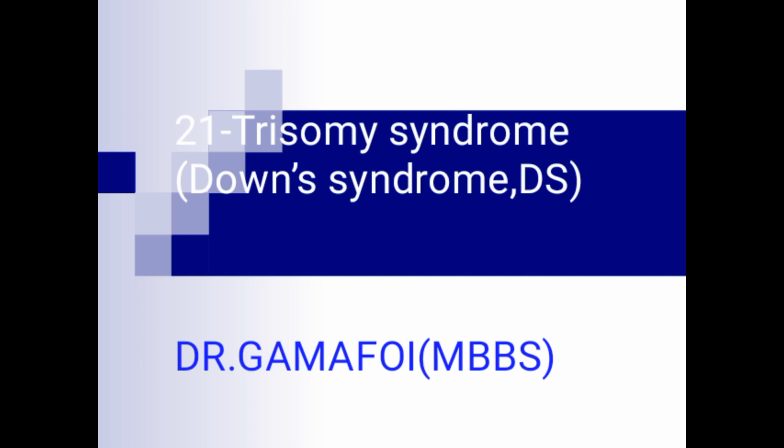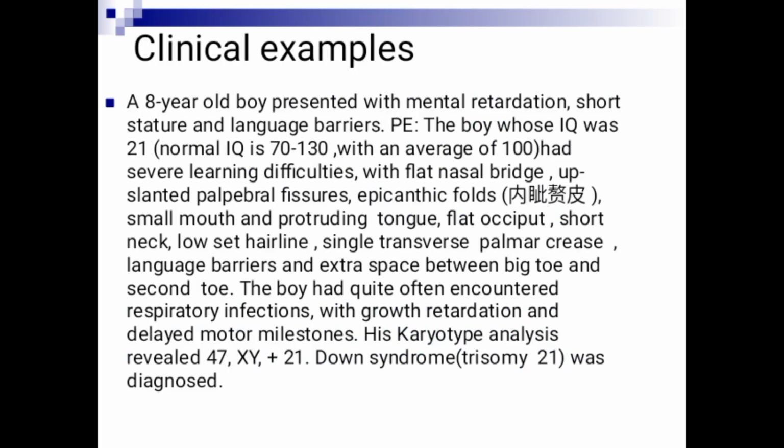As we go up, the chance of getting to delivery time increases. So that means Patau syndrome is less common than Edwards syndrome, and Edwards syndrome is less common than Down syndrome. So this is a clinical scenario, but we can't appreciate it more until we explore Down syndrome. So we are coming back to it.